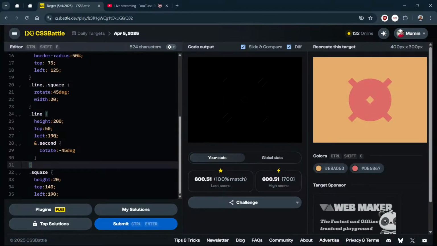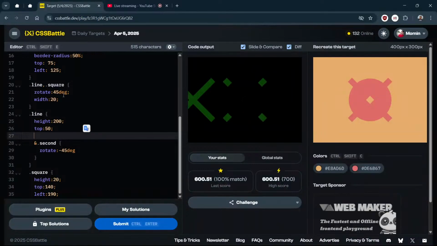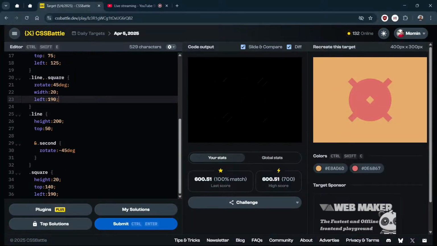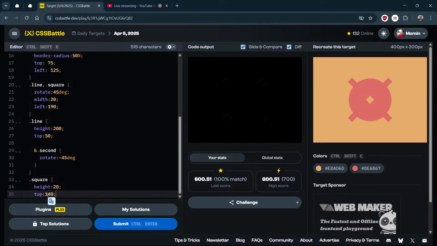Now what we can remove, top and left is same, that line we can remove. Top and height is different, and top and height is different.